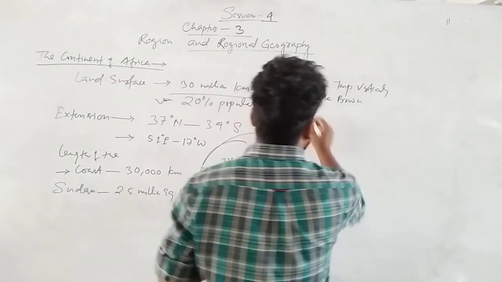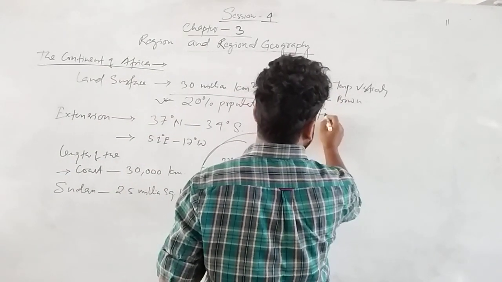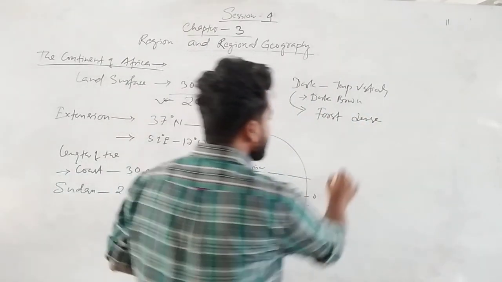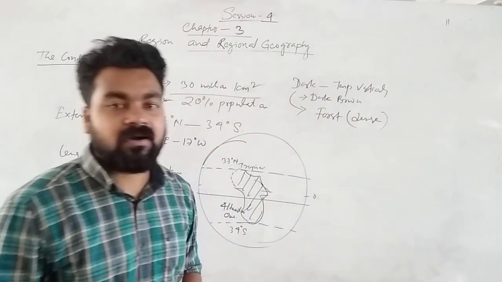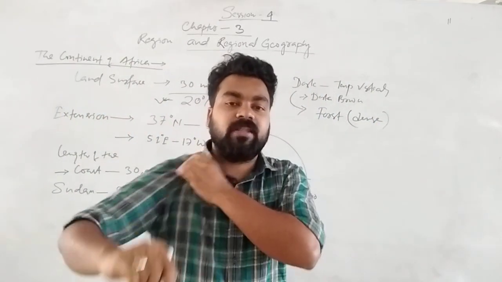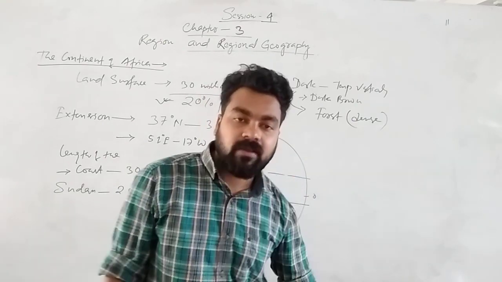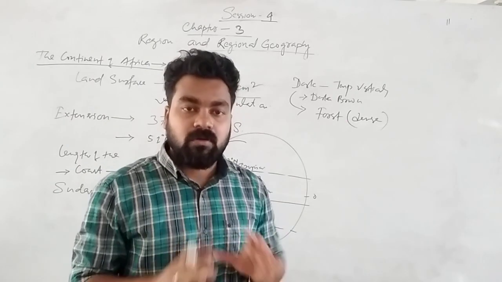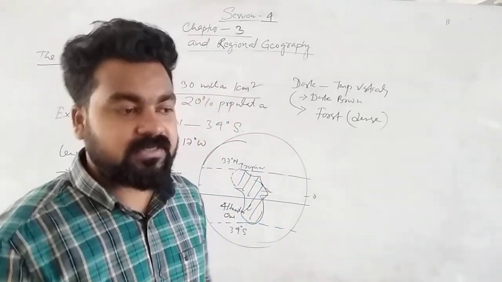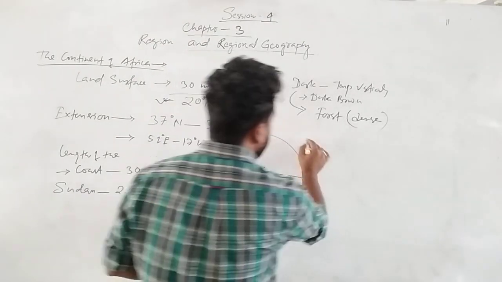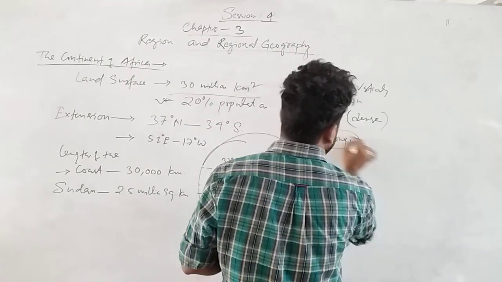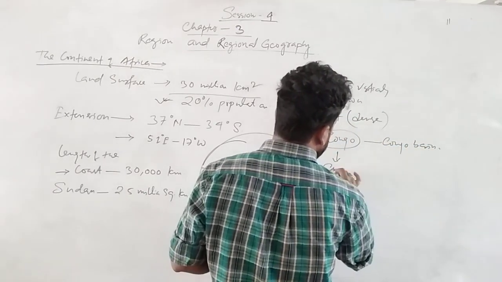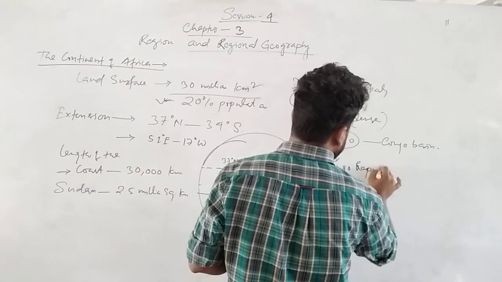And not only because of the black color, Africa is also full of dense forest. Ghana, Sierra Leone, Nigeria, Congo Republic, and up to Zimbabwe, whose capital is Harare. These are full of forest, that is the Zaire basin. Another river is there, the Congo. That's why the whole area is called the Congo basin. Actually two countries are there, one is Congo, another is the Congo Republic.